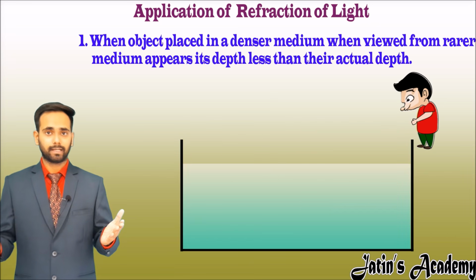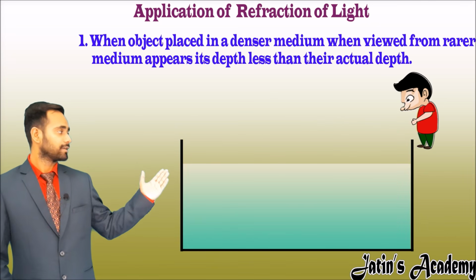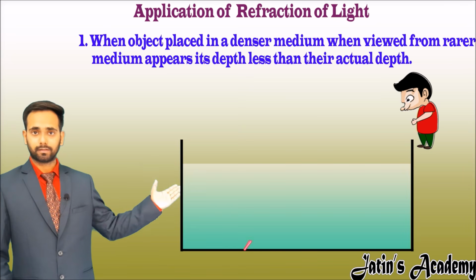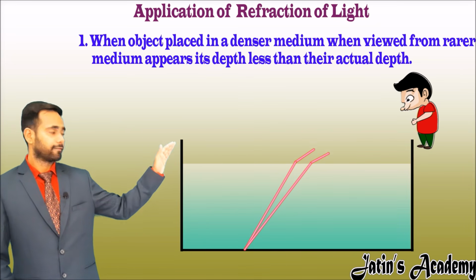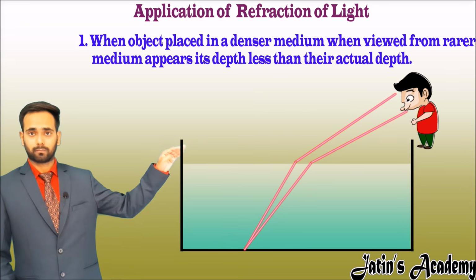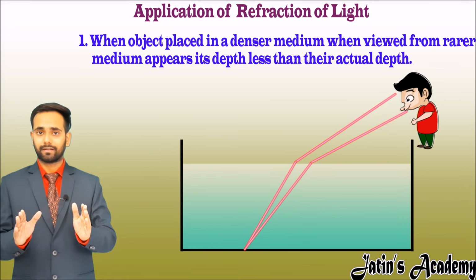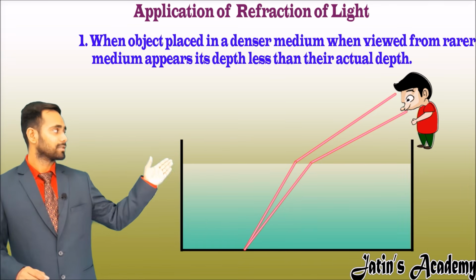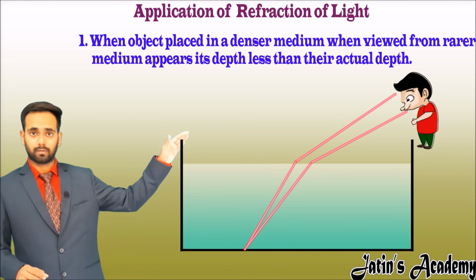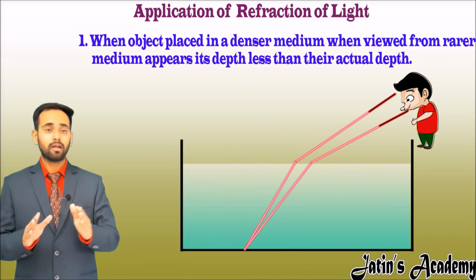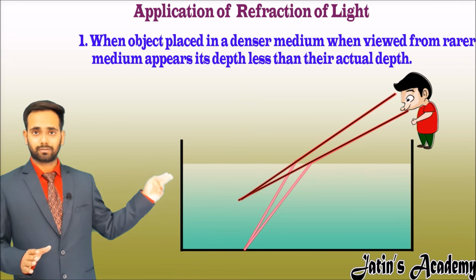How is this happening? When a light ray goes from the water to the person's eyes, at the interface it bends away from the normal, because when the light ray goes from a denser medium to a rarer medium, it bends away from the normal, but our eye sees straight. Now extend this line straight.